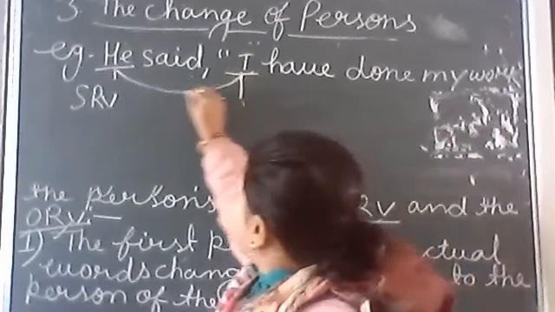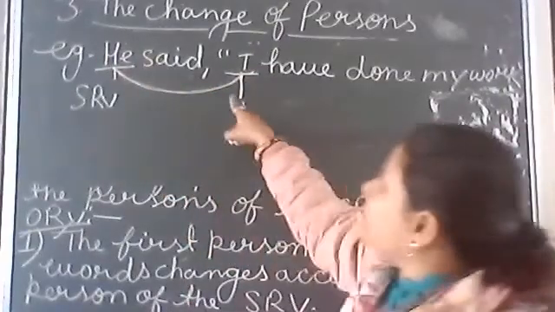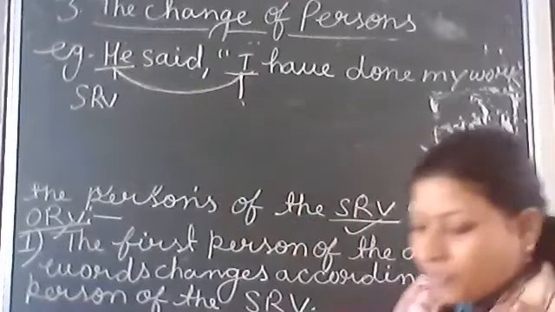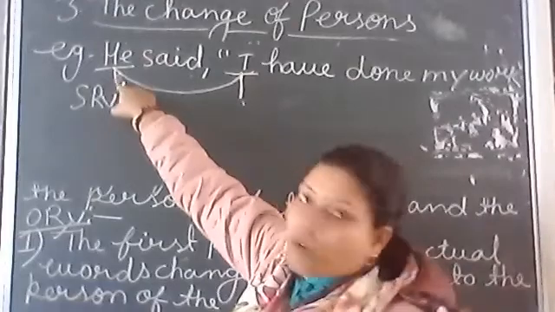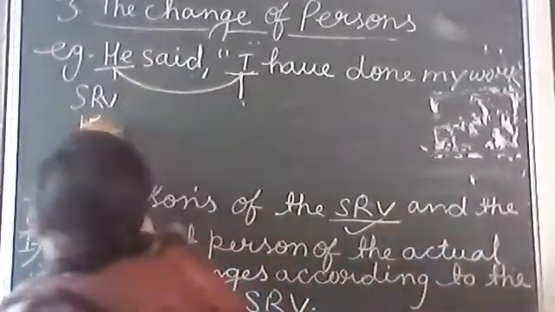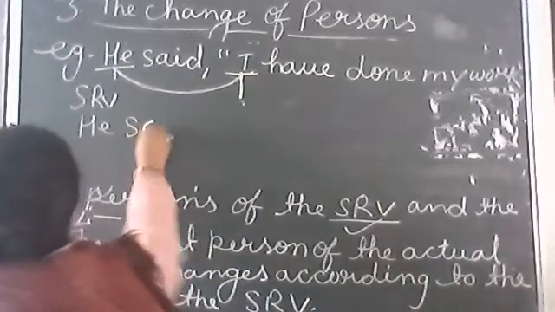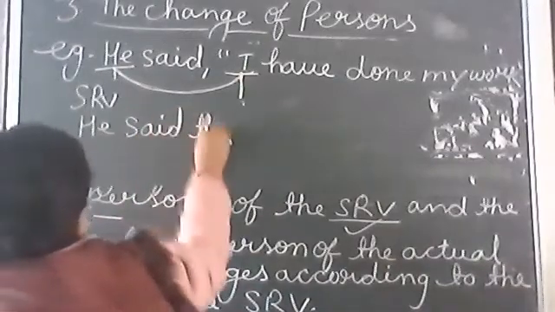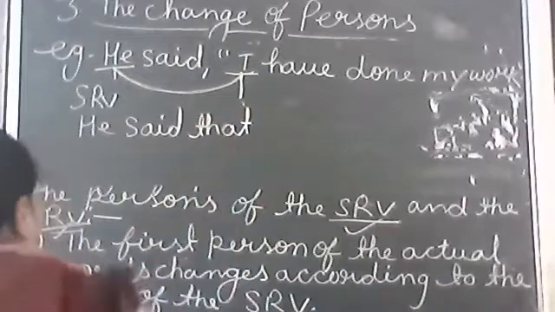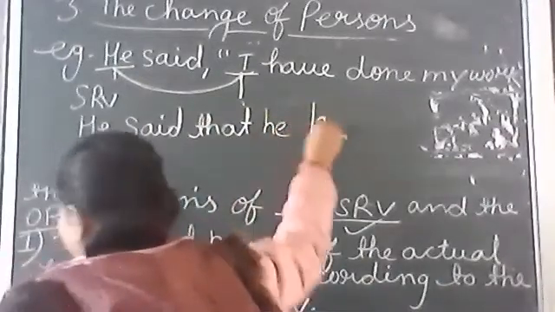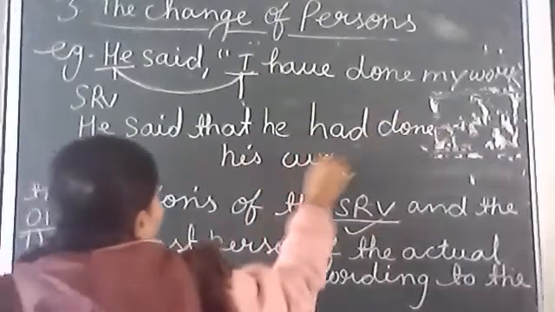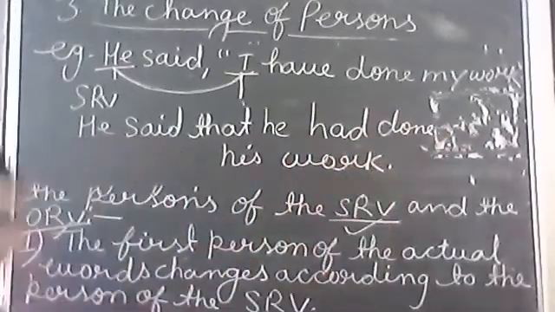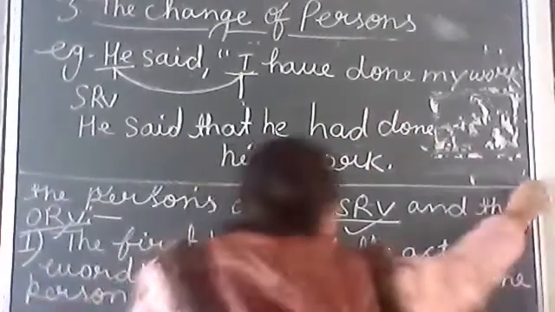It is changed into the subjective reporting verb. What is the subjective reporting verb? He. So first person changes into subjective reporting verb. So in indirect speech: he said that he had done his work. So this is the answer.